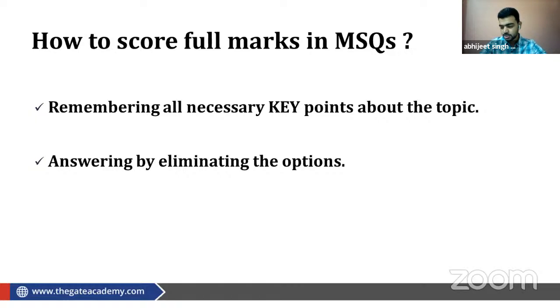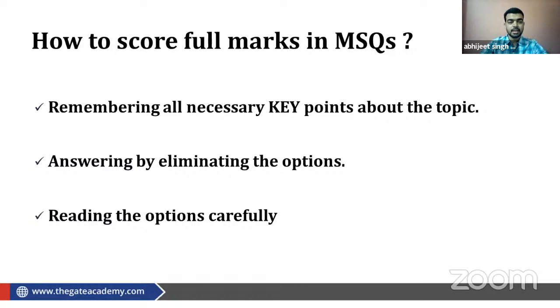Elimination method might be the first method, sir. Yeah, very good. But this is only applicable when you are not sure about the options, or you have a doubt in the question. If you are sure about the question, you know the question, then please use your knowledge to get the correct answer. Don't go for the elimination method, because here you might have to use guessing. And for guessing, if you are doing it smartly, then it's okay. Otherwise it will create a huge problem in the result.